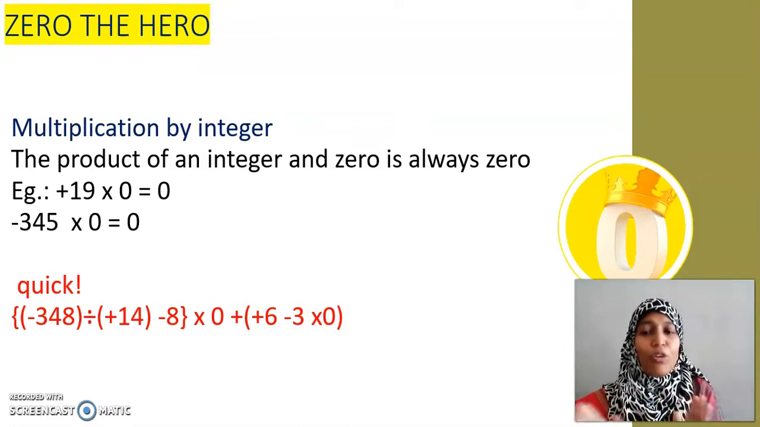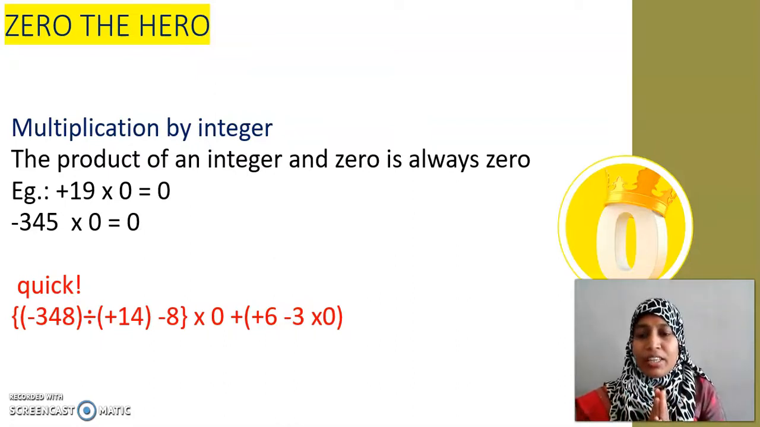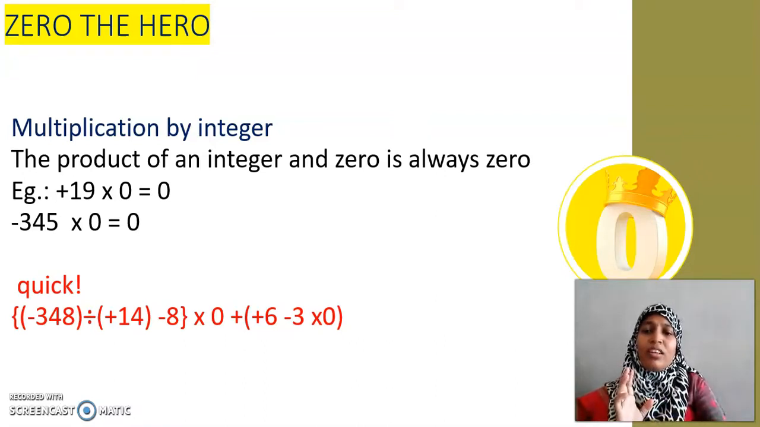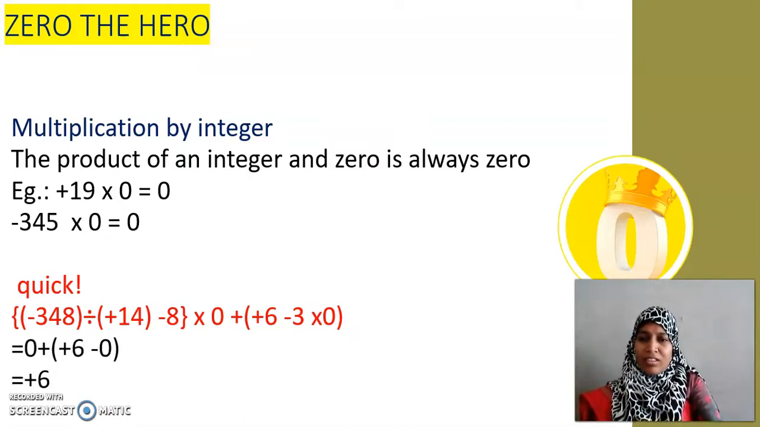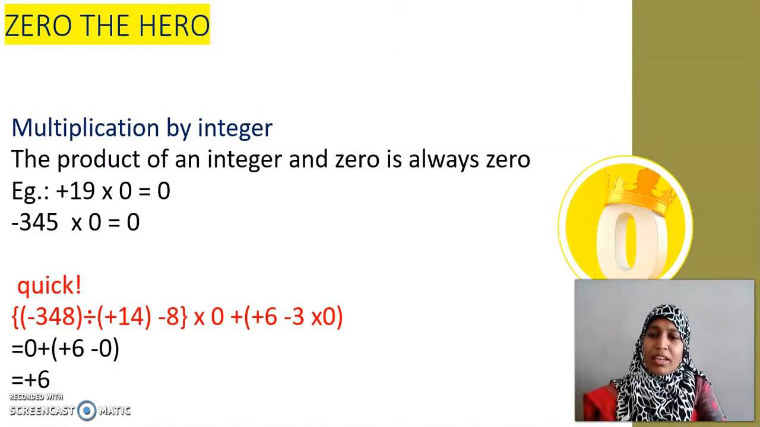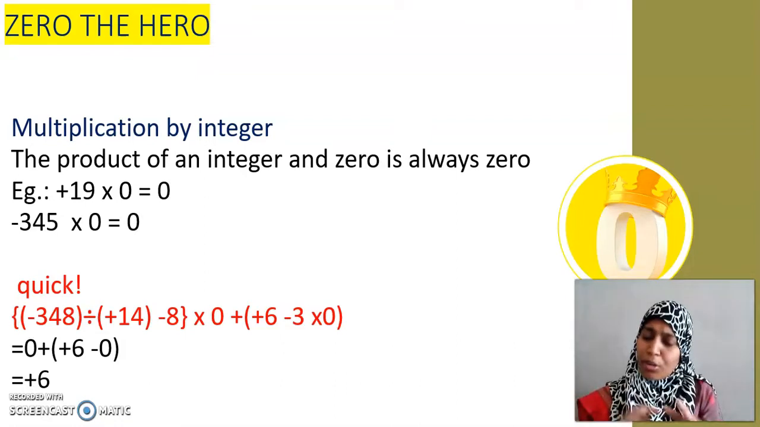Those who said, I am not going to, very good children, because at last I am going to multiply it with 0. Whatever is inside the bracket, if it is multiplied by 0, it is going to be 0. So who is going to give the answer right now? Well done. Check your answer, my dear children. Inside this bracket, I am not going to simplify anything. Though I have minus 348 plus 14 minus 8, some operations, no need to worry. On the whole, I am going to multiply it by 0. So, I directly wrote it as 0.